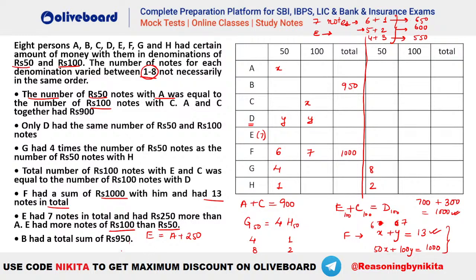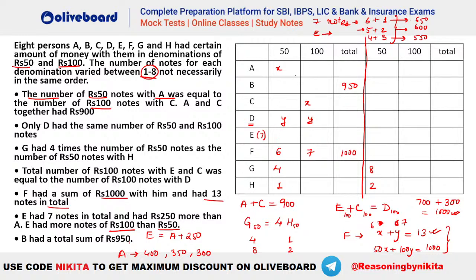So what are the possibilities for A here? It has to be E minus 250. That means 650 minus 250. How much is that? 400. So either it has to be 400, or it has to be 350, or it has to be 300. So either it can be 300, 350 or 400. That is the possible value with A here, isn't it? Now A plus C has to be equal to how much? 900. I hope everybody is able to understand, guys.